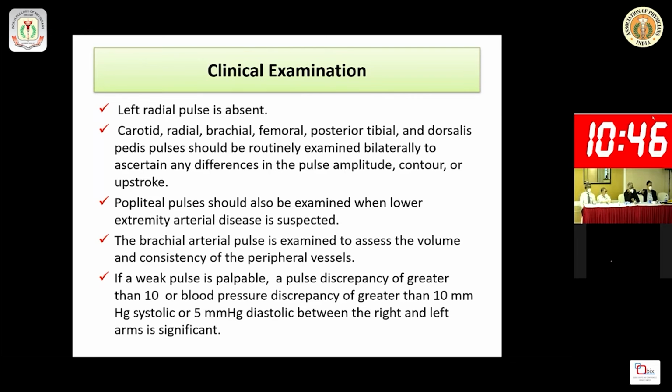like carotid, radial, femoral, posterior tibial, dorsalis pedis, routinely examined bilaterally, and to ascertain any difference in the pulse amplitude, contour, and obstruction. That gives help in differentiating aortoarteritis rather than local block. Popliteal pulse should be examined when lower extremity arterial disease is suspected, and